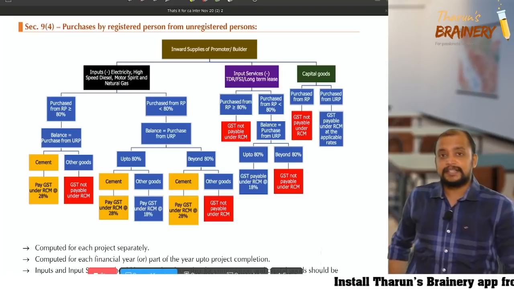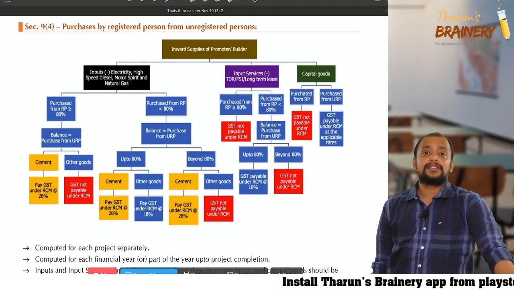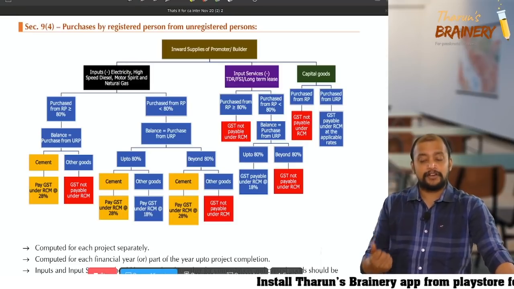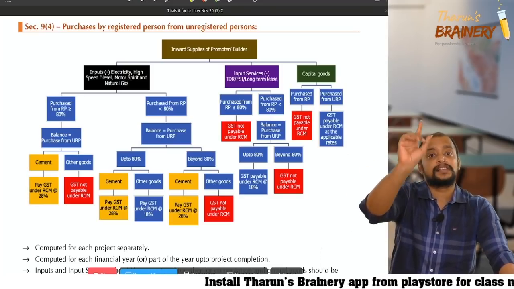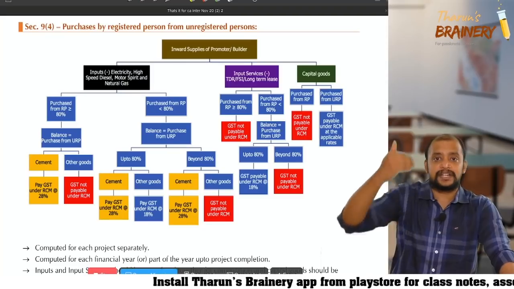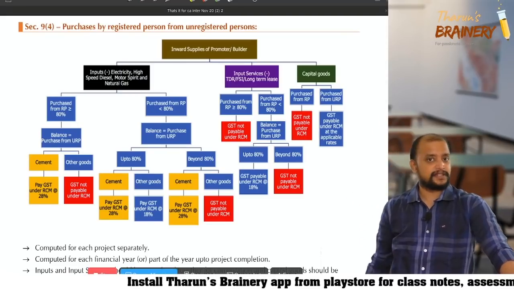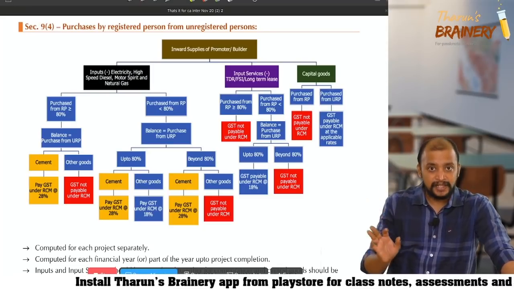So please see what is covered under 9 subsection 4 right now. Inward supplies of a promoter or builder. So there is a promoter or builder who is registered. Now they are receiving inward supplies from unregistered person. Now they need to pay GST under RCM.